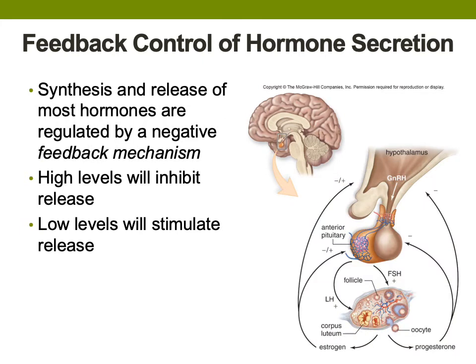The synthesis and release of most hormones are regulated by the negative feedback mechanism, meaning when serum concentrations of the hormone are high, it will inhibit further release of that hormone, whereas low serum levels of the hormone will stimulate the release of that hormone. Many hormones require a chain of events to stimulate release. We'll cover those chains of events when we cover the functions of the hypothalamus and the anterior pituitary gland.